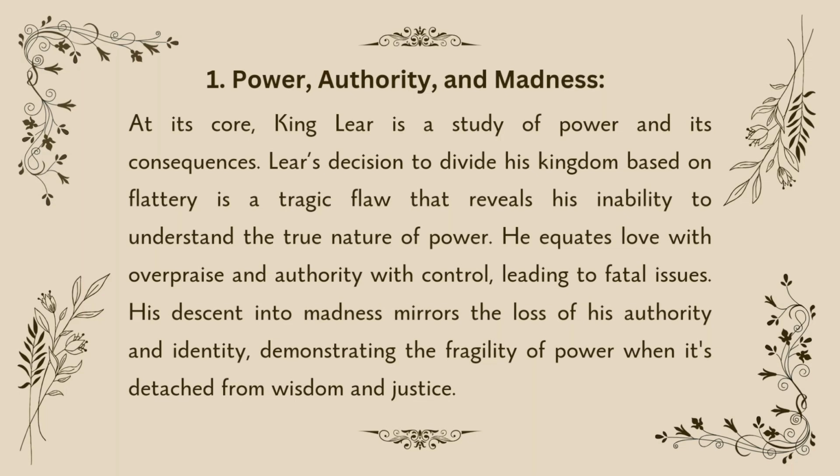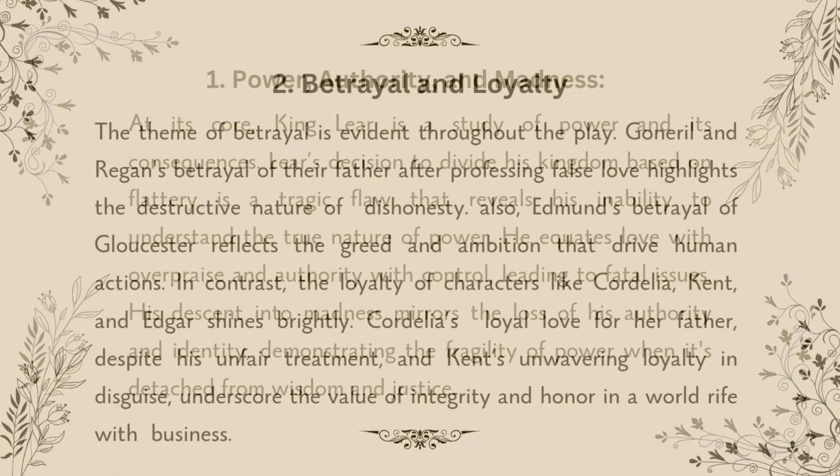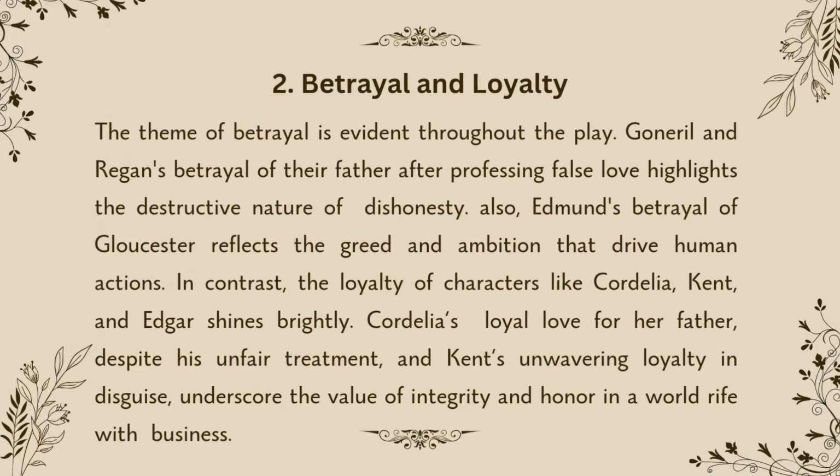His descent into madness mirrors the loss of his authority and identity, demonstrating the fragility of power when it's detached from wisdom and justice. 2. Betrayal and loyalty. The theme of betrayal is evident throughout the play. Goneril and Regan's betrayal of their father after professing false love highlights the destructive nature of dishonesty. Also, Edmund's betrayal of Gloucester reflects the greed and ambition that drive human actions.